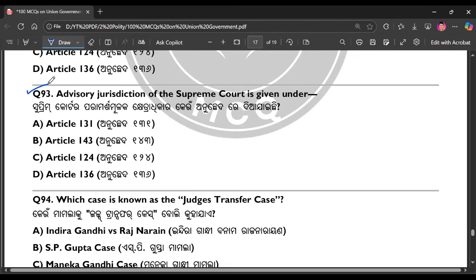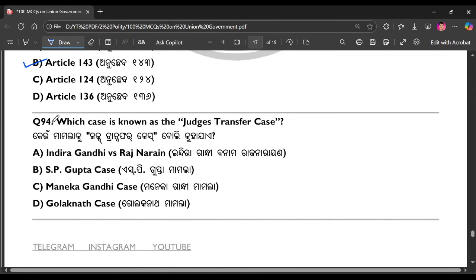Question number 93. Advisory jurisdiction of the Supreme Court is given under. The right answer is option number B. Question number 94. Which case is known as the Judges Transfer case?